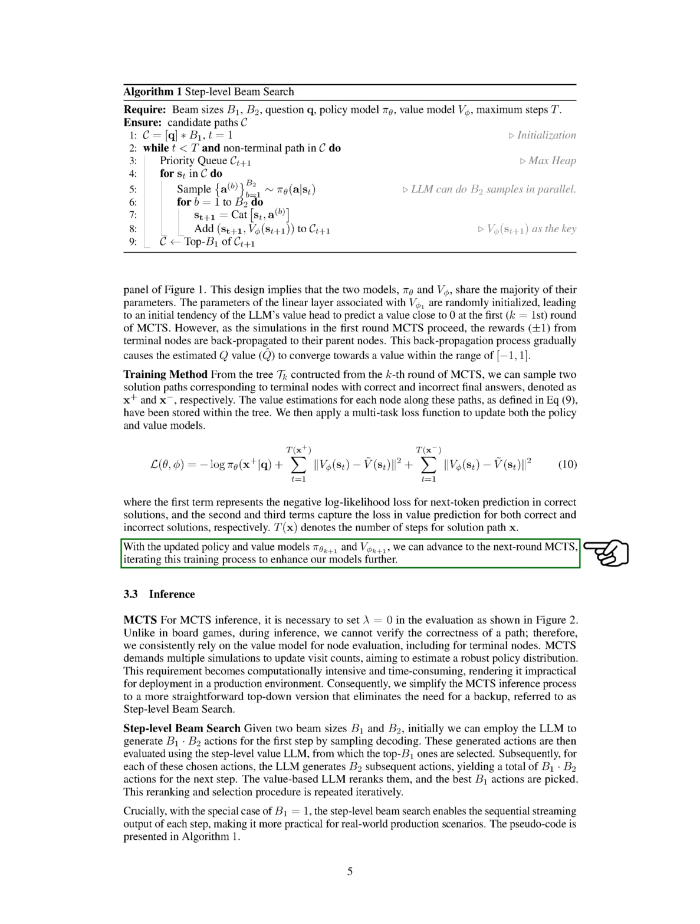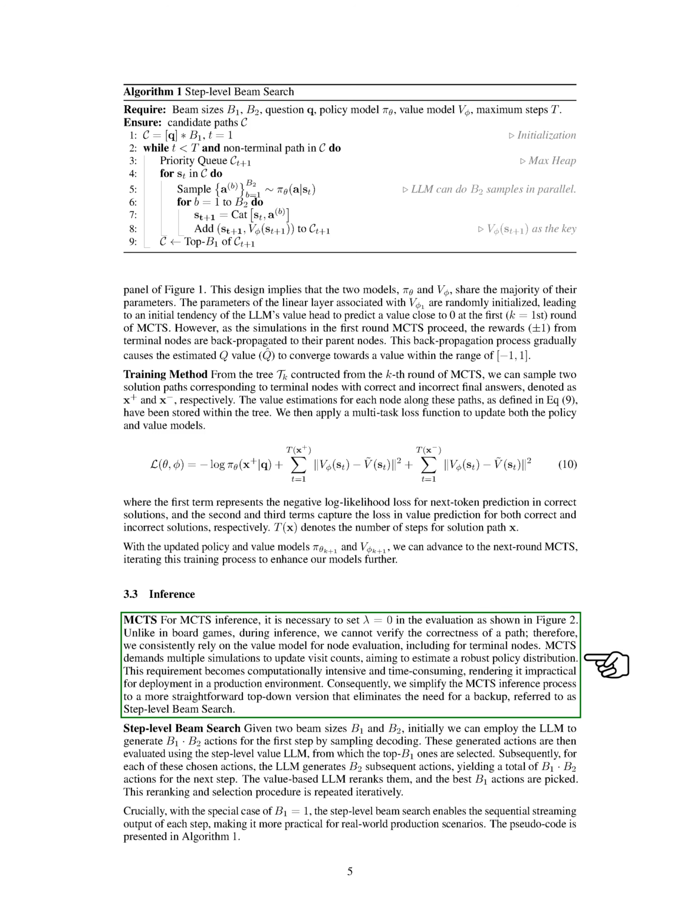Section: Inference. In this section, we simplify the Monte Carlo Tree Search, MCTS, inference process to a more straightforward version called step-level beam search. We start by generating a set of actions using a language model, LLM, and then evaluate these actions using a value LLM. We select the top actions and repeat this process iteratively. This method allows for practical output generation in real-world scenarios.